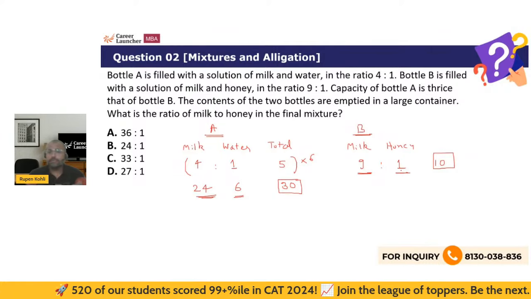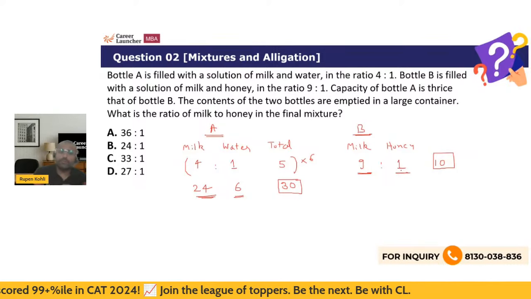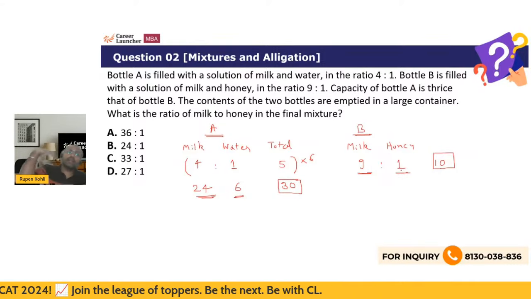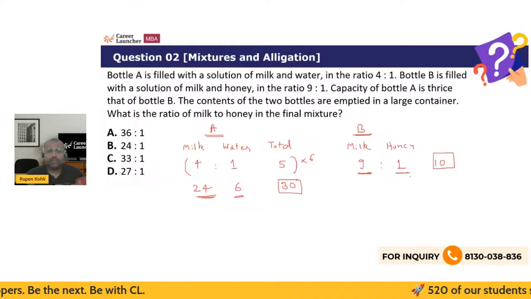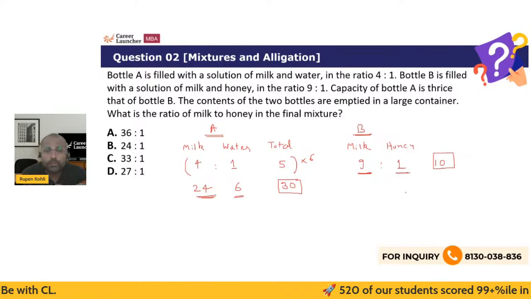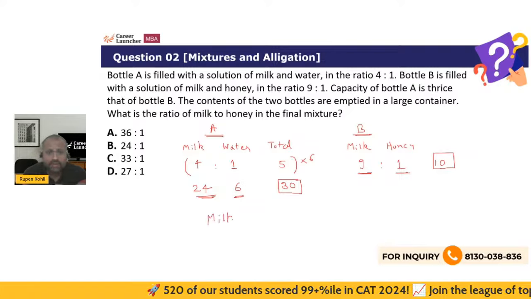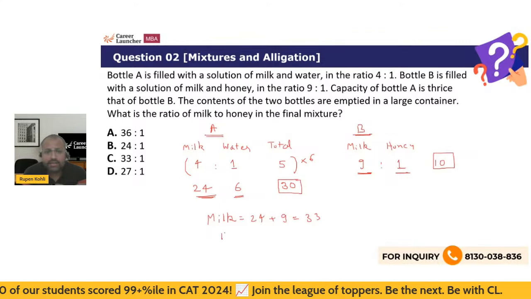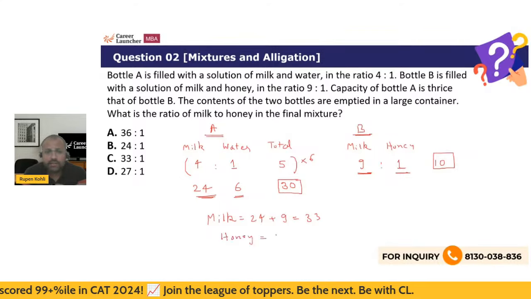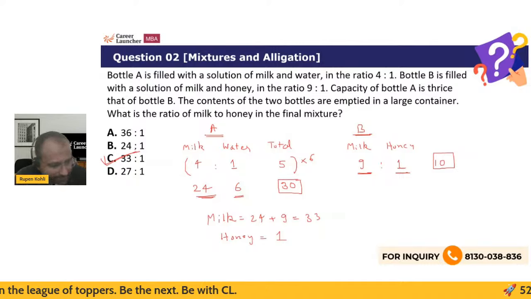Now these numbers are interlinked, such that we can say that for every 24 units of milk in bottle A, there are 9 units of milk in bottle B. And therefore, if we are now mixing them, then the ratio of milk to honey is being asked. So the total of milk is 24 plus 9, which is 33 units, whereas your honey is simply that 1 unit over there. So yes, the ratio is what? 33 is to 1. Right?